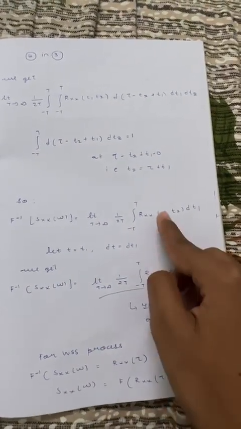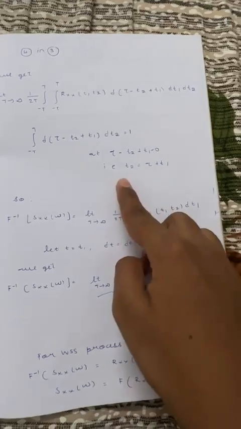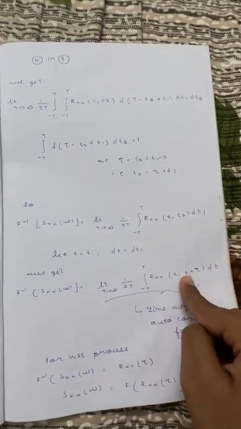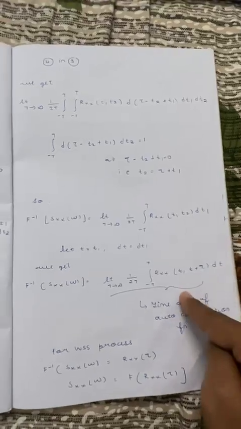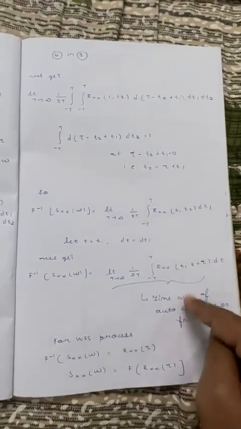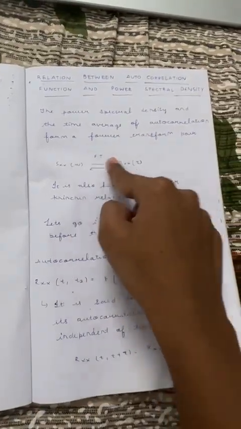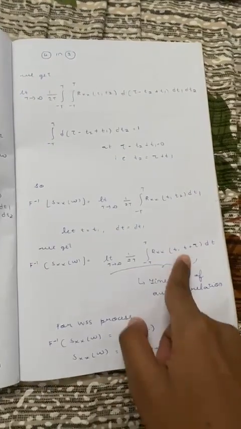Here t2 is τ + t1, but t1 is t. So this is nothing but the time average of the autocorrelation function. I have already said previously that the power spectral density and the time average of the autocorrelation function form a Fourier transform pair. That is what we have proved here.